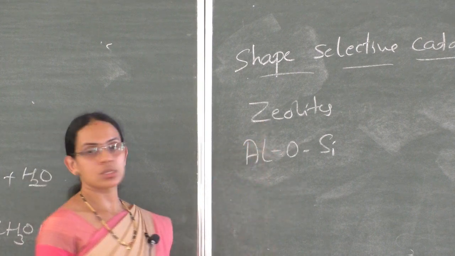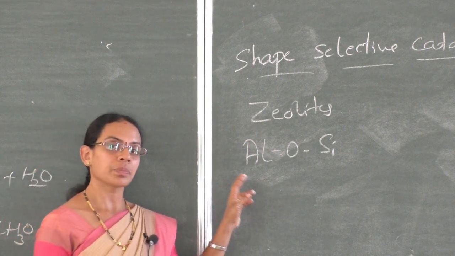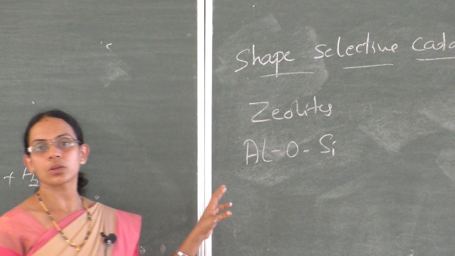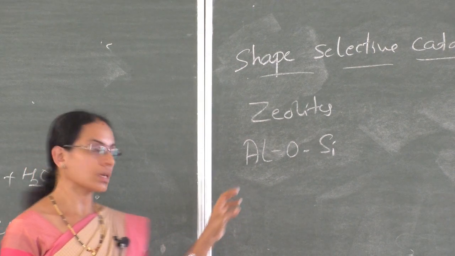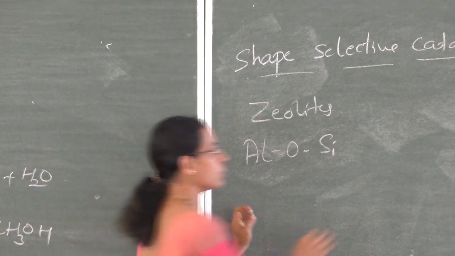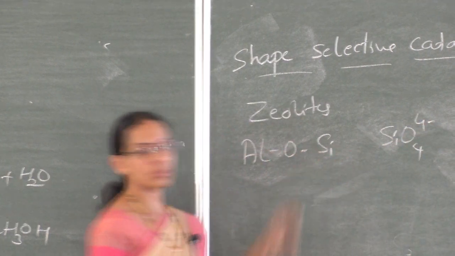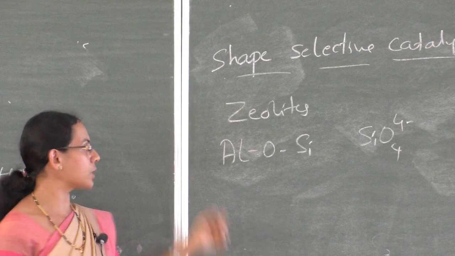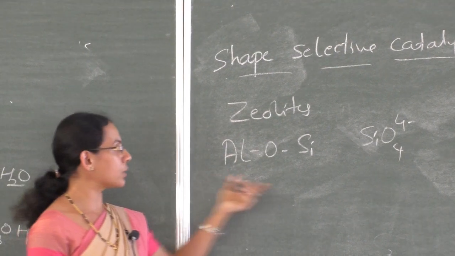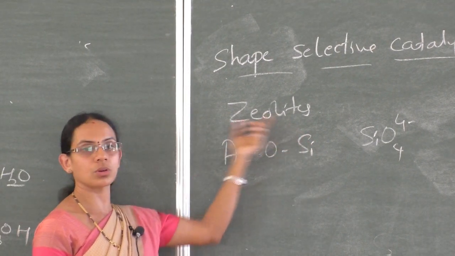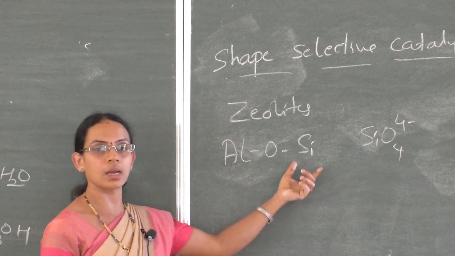The example is zeolite. Zeolite is a three-dimensional network of silicates. Silicate, the formula is SiO4 4- silicates. But here some of the silicon atoms are replaced by aluminium atoms, and it gives a three-dimensional framework of aluminium, oxygen and silicon.